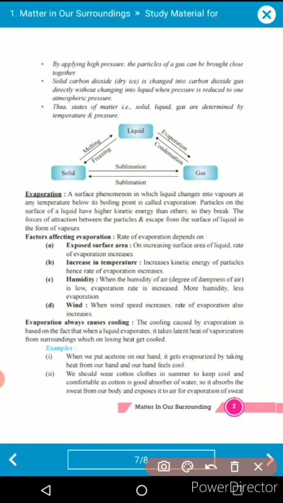Clear? So evaporation always causes cooling. The cooling caused by evaporation is based on the fact that when a liquid evaporates, it takes the latent heat of vaporization from the surroundings, which therefore lose heat and get cooled. Some examples are given. When we put acetone on our hand, it gets vaporized by taking heat from our hand, and the hand feels cool. You have already observed this phenomenon.